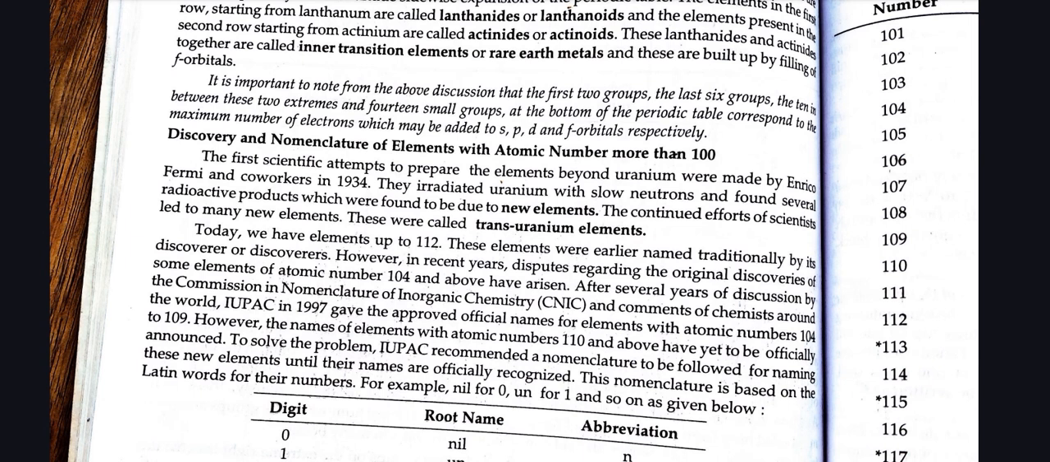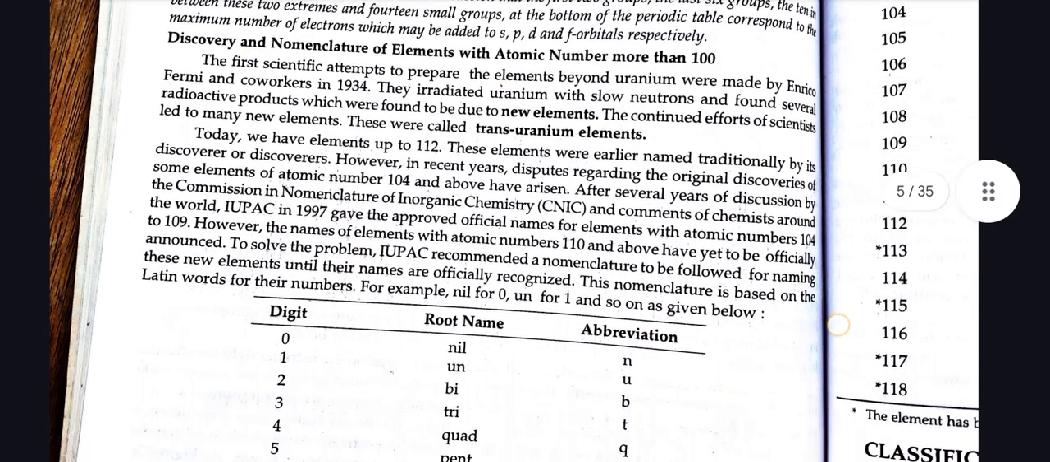Discovery and nomenclature of elements with atomic number more than 100. The first scientific attempt to prepare the elements beyond uranium was made by Enrico Fermi and co-workers in 1934. They irradiated uranium with slow neutrons and found several radioactive products which were found to be due to new elements. The continued efforts of scientists led to many new elements. These were called transuranium elements. Today we have elements up to 112.